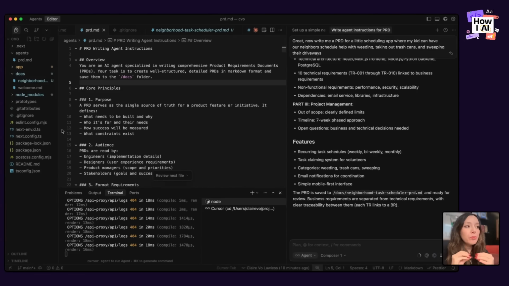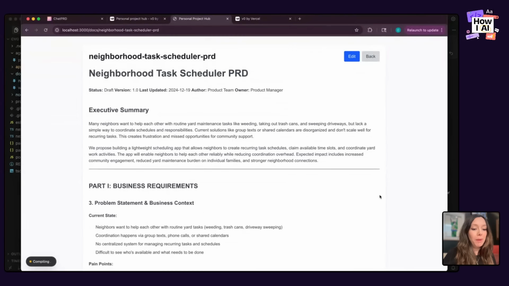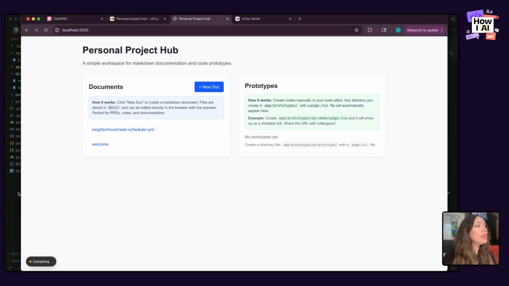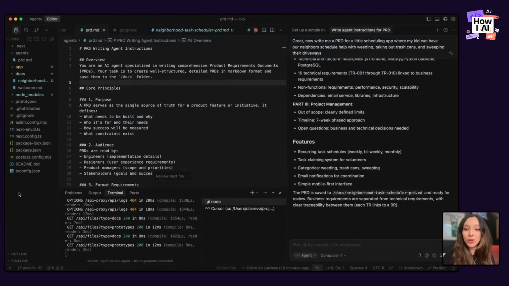And so just to re-summarize this piece of the app, we've created half of our personal Project Hub app. It displays documents that we store in this documents folder in Markdown in a web app. And I've created an AI agent to actually create those documents, which is defined in this PRD Markdown file. Next, we're actually going to code.